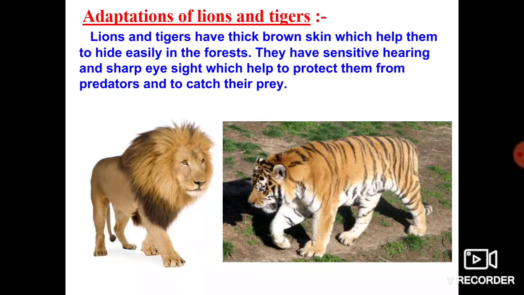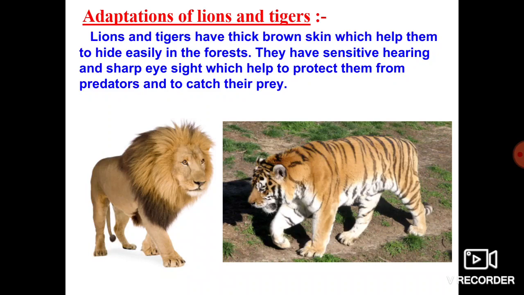Why do they have to hide in the forest? To attack other organisms. As we know, lions and tigers are flesh eating animals. So this color will be very helpful to hide the entire body in the forest. If the color is brown, then even the soil is also brown in color.